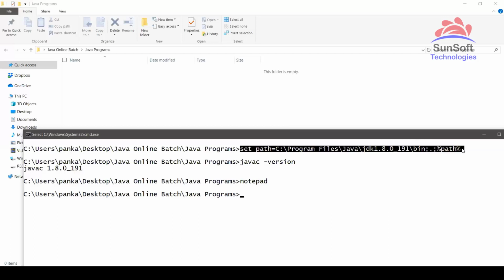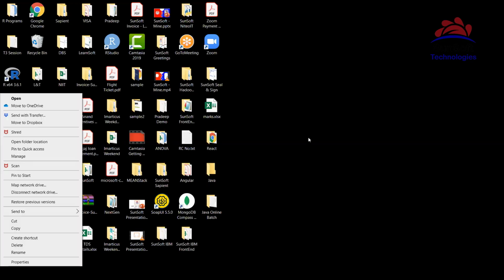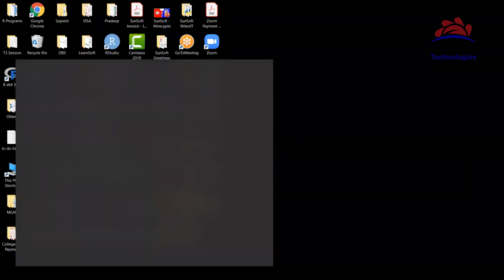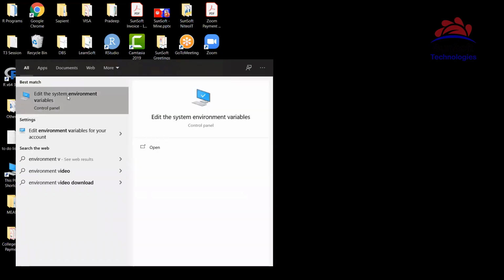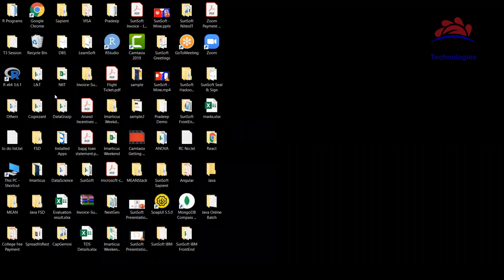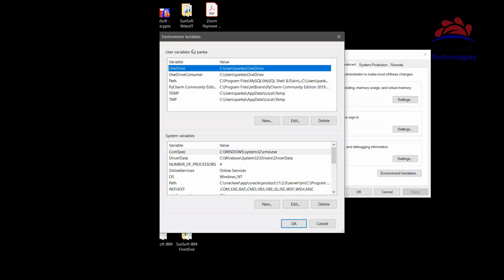Second way to set the path is, we can go to the environment variables of your operating system, and there also we can set it. Either right click here or directly you can check here, like environment variables. The option will come: edit the system environment variables. So you can go to Start and in search, type this, edit the system environment variables. I can click on this. Here you can see the advanced tab. Generally it might be the computer name tab that is open. You have to select the advanced tab, and there the option will be there, environment variables. Then we see user variables and system variables.